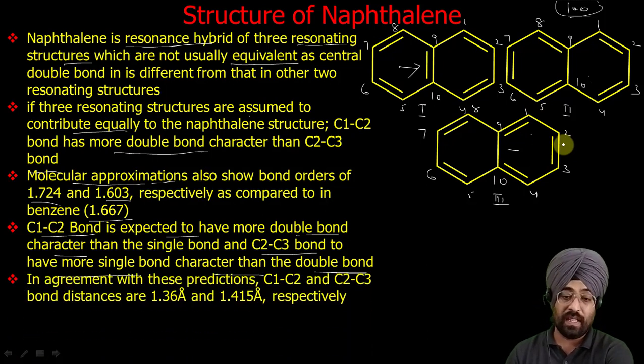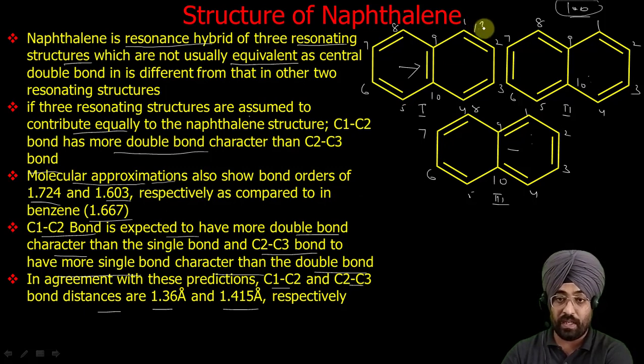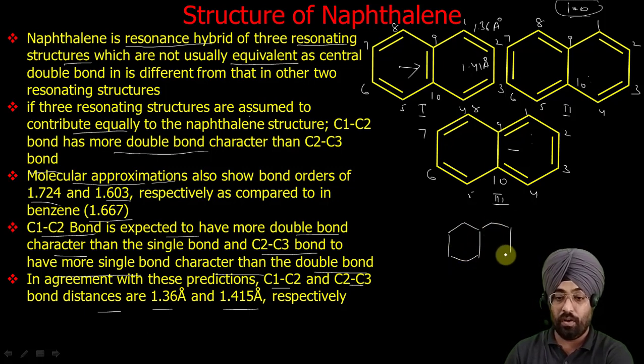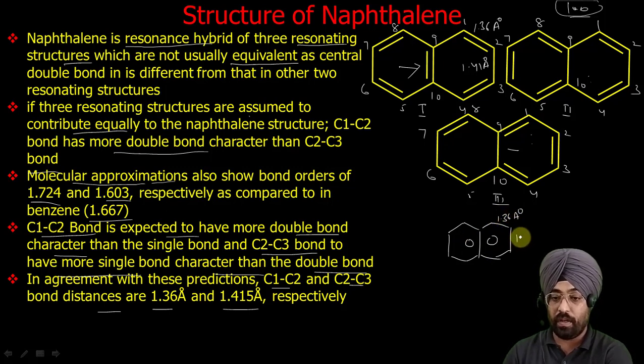So the C1 C2 and C2 C3 bond distances are 1.36 angstrom and 1.41 angstrom. If we write the resonance hybrid of naphthalene, then this bond is 1.36 angstrom and this bond is 1.41 angstrom.